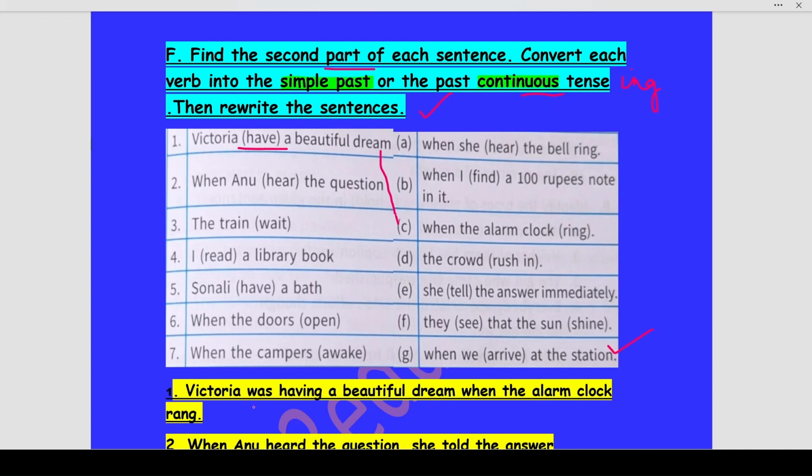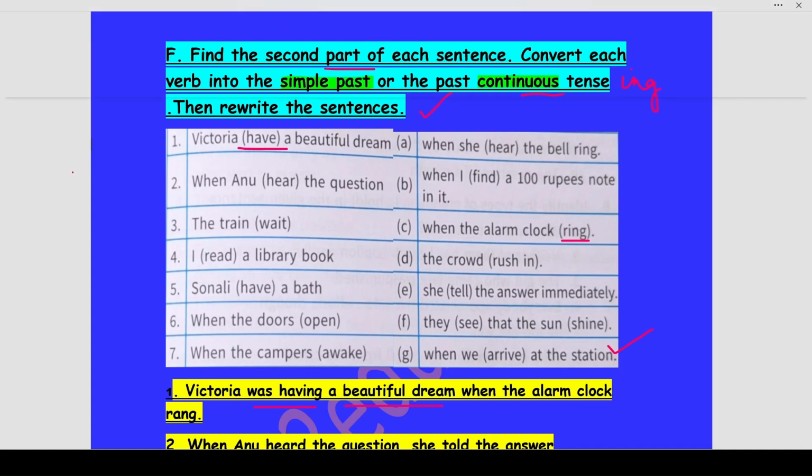Victoria was having. Have becomes having. That means it was in the past and it was a continuous action. So was having, we add ing to have, it becomes was having a beautiful dream when the alarm clock rang. Ring becomes rang. Okay, so now we have a meaningful sentence. That means Victoria was having a beautiful dream when the alarm clock rang.